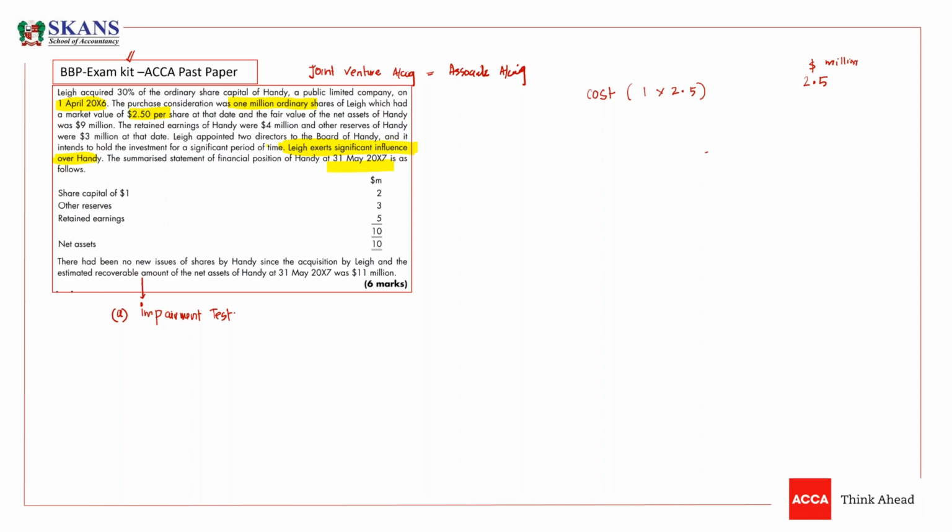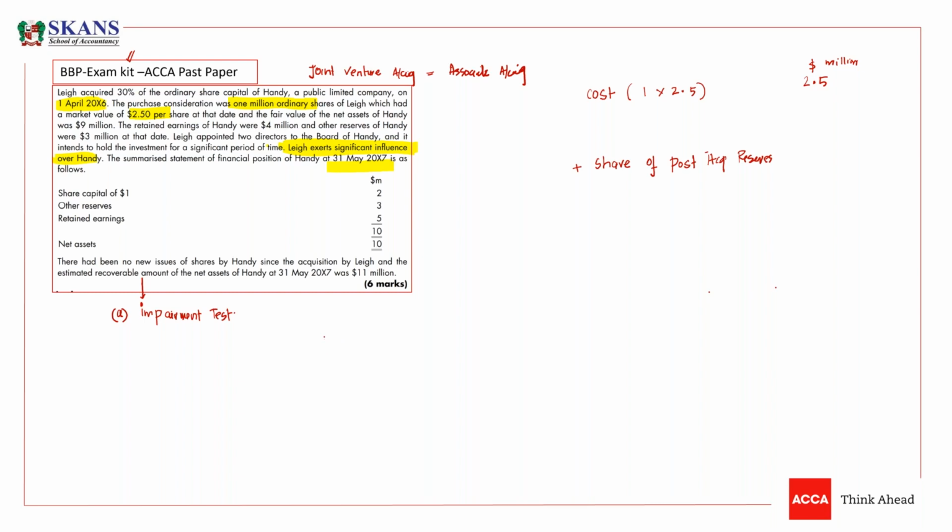Now what we need to do, we need to add share of post-tax, but there is one thing that you need to calculate always. Before taking share of post-tax profit, you need to calculate goodwill of associate or joint venture. Share of post-tax reserves, share of post-tax profit, share of post-tax other reserves. But before that, we need to calculate goodwill.